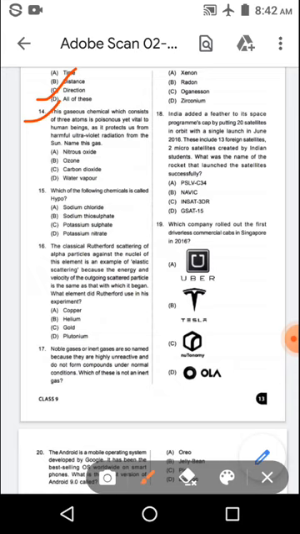Name this gas. And the options are option A, nitrous oxide. Option B, ozone. Option C, carbon dioxide. Option D, water vapor. And the right option is option B, ozone.